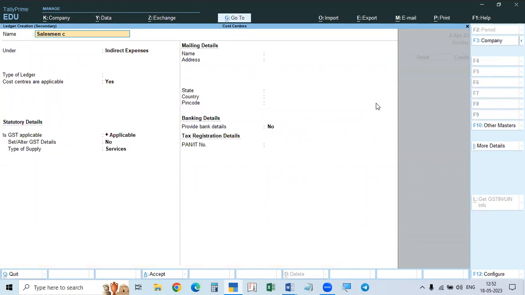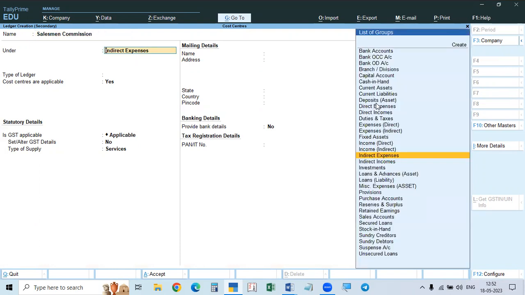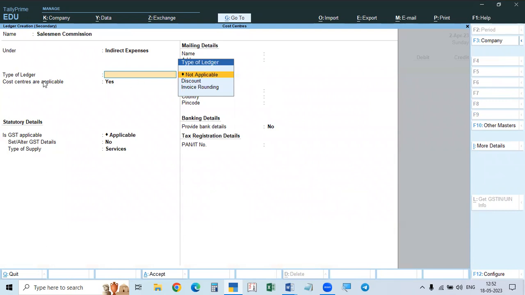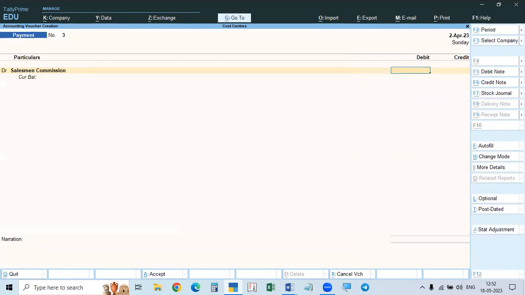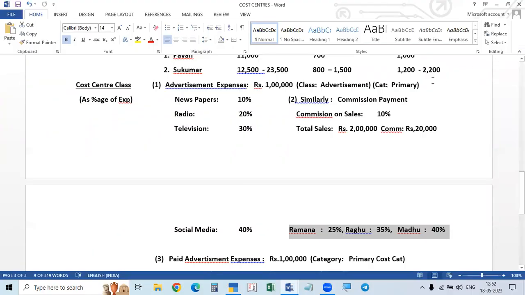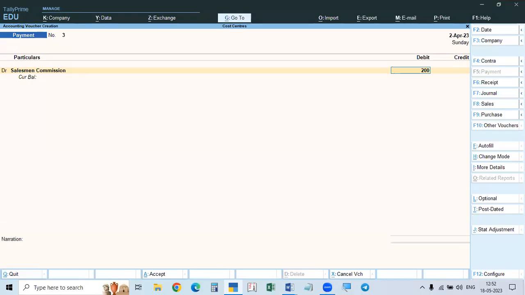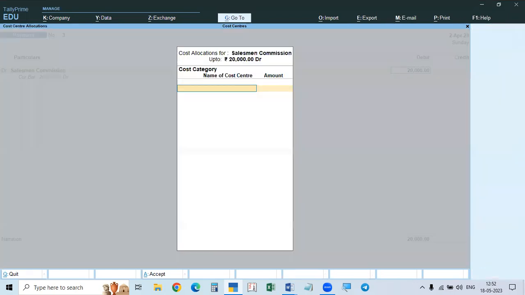Salesman commission. Commission on sales or salesman commission, everything is the same. Indirect expenses. So this is expenditure. It is taking cost center capital. In the case of expenses, if it is no, you have to make this. And here we will take not applicable. So expenses paid. What is the amount of expense? Total 22 lakhs, 10% is the commission. So 20,000 is the commission.